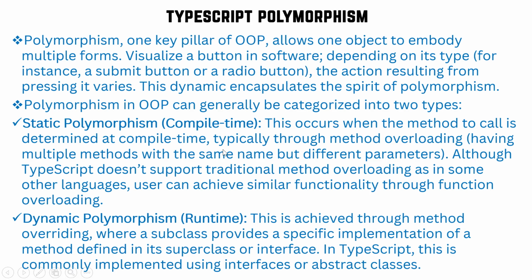Okay, so we are discussing TypeScript polymorphism. Poly means many, morphism means form, so many forms. There are two types of polymorphism: static and dynamic. Static is the compile time. Whenever there is any kind of problem during compile time, while saving the code, you can get to know. But with runtime, only when you are running it can you get to know.